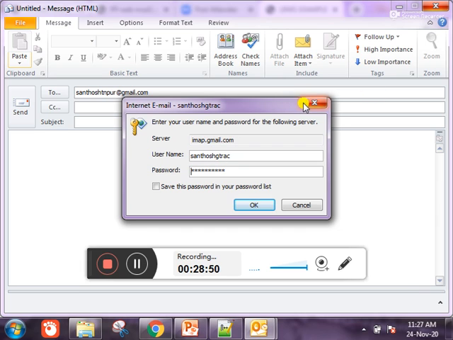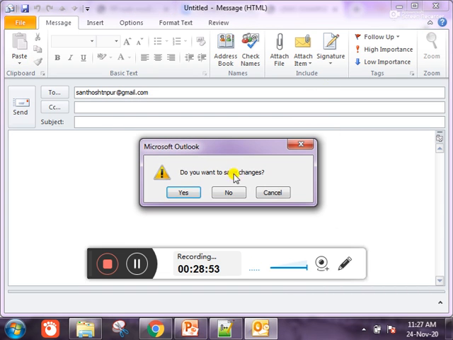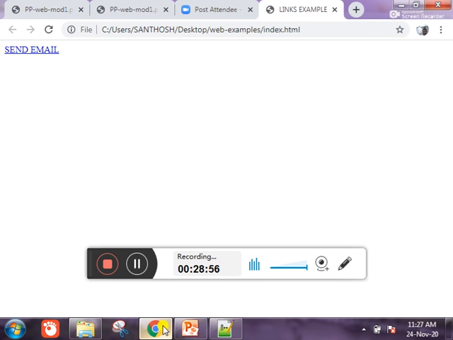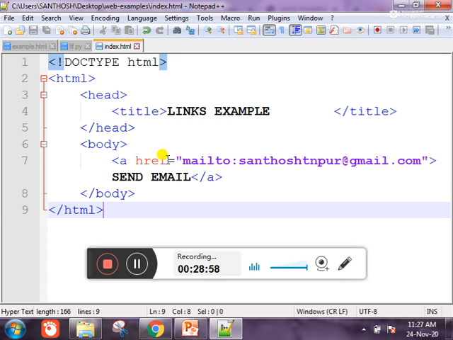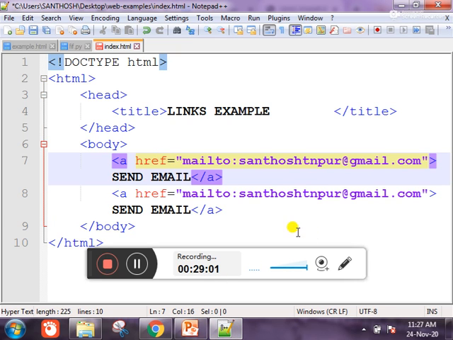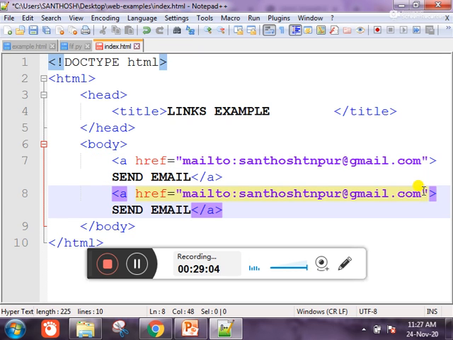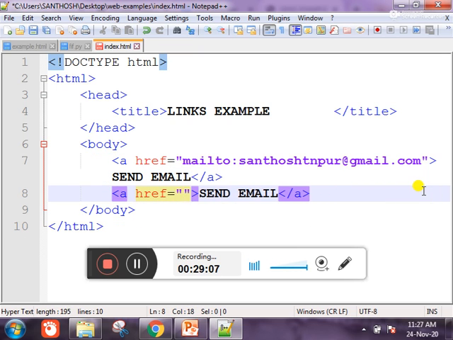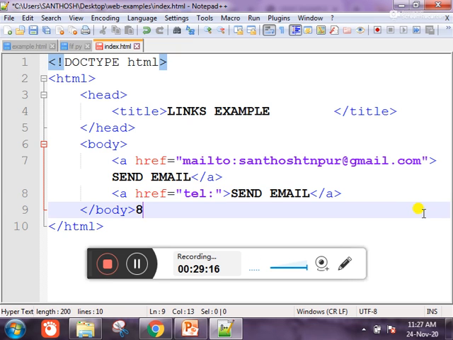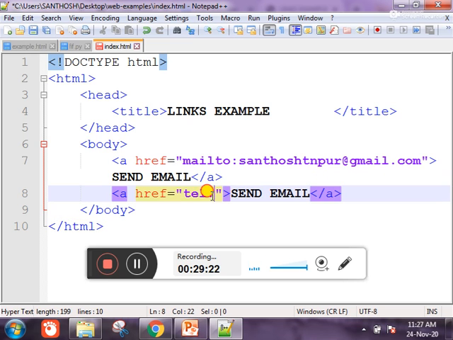There you can set it, and then you can also make calls. By using this HTML anchor tag, you can also make calls. So instead of mailto, we use tel, if you want to make calls. This one executes only on mobile. This telephone number redirects to mobile. Why? Because in your laptops and desktops you don't have calling facilities, right? These two are very important: for mailing, mailto, and for calls, tel.